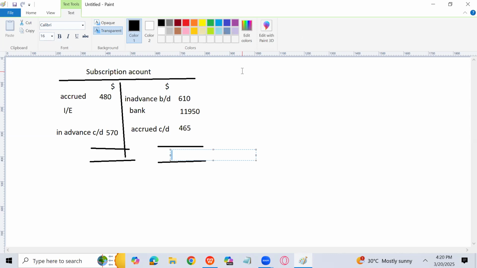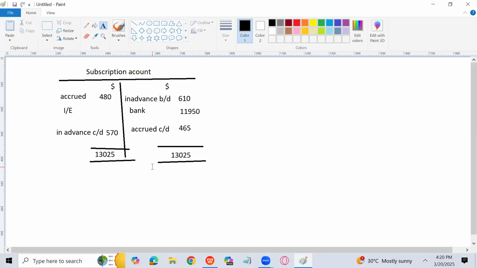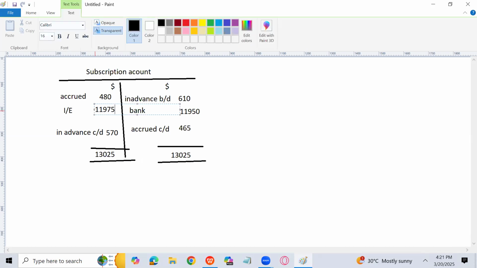610 plus 613, 13025. Please, as we are going for recording, do the calculation correctly, or 1, 2, 3 people will go for the calculation. So 13025 minus the debit side, you will get the amount income and expenditure account will come 11975. That's great. So that is the amount of the subscription which you are supposed to write in the income and expenditure account.